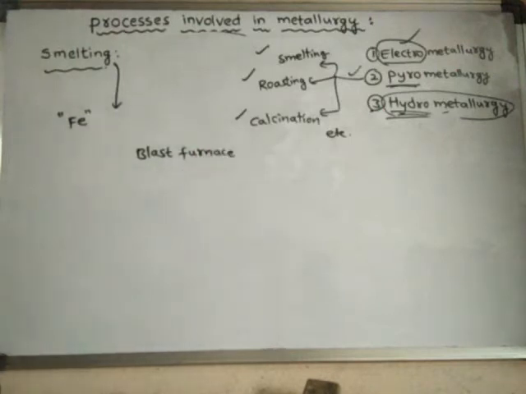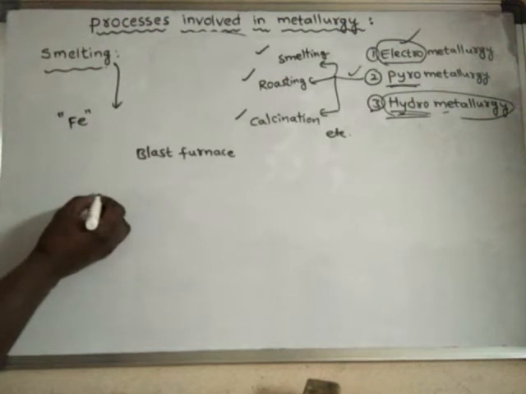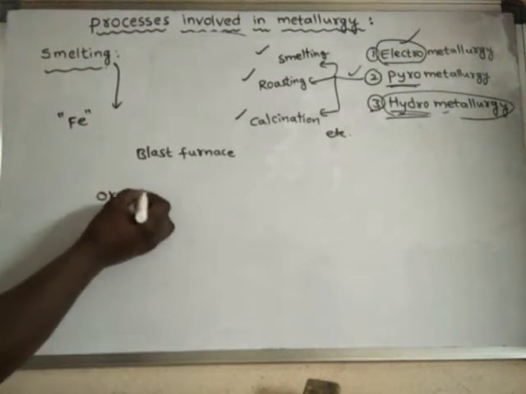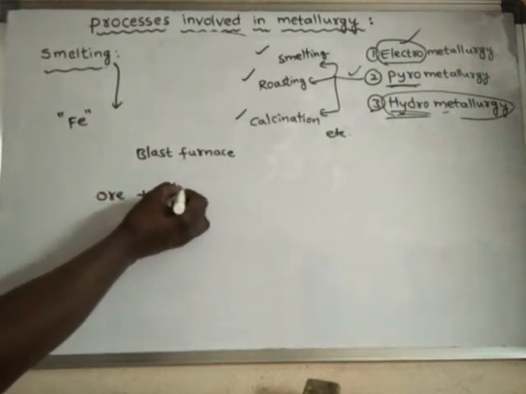In this process, the ore is mixed with flux.